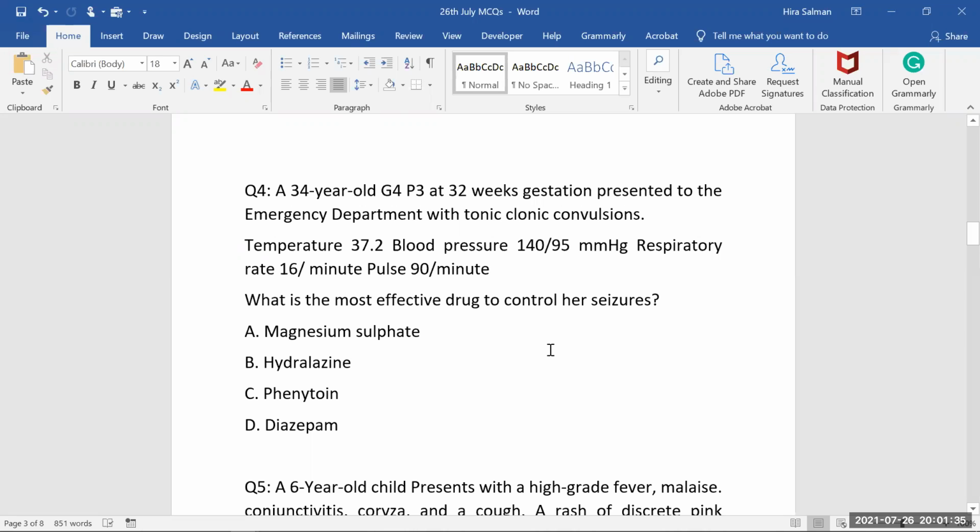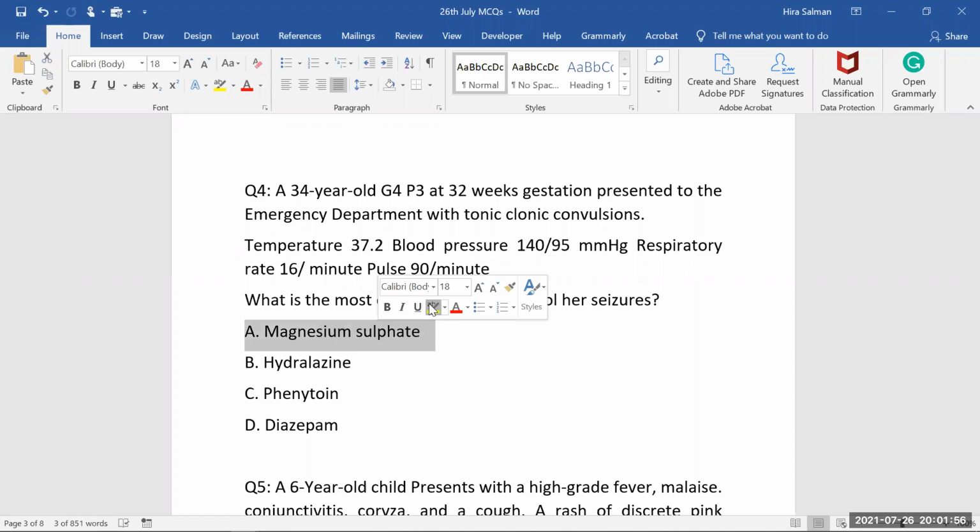What is the most effective drug to control her seizures? So once the fits are there, we have only one. In case of preeclampsia, we were using it as a prophylaxis, and now when she has developed a fit, that's the only treatment we can give in order to prevent a second attack of fit, and that is magnesium sulfate. So we have only this one, magnesium sulfate.